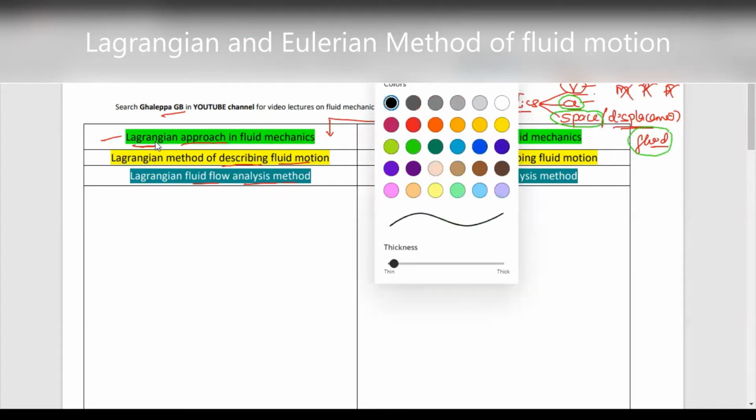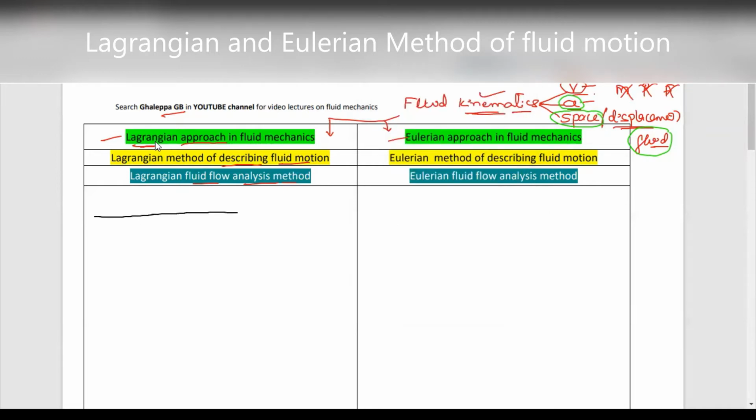Now we'll consider one example and apply the Lagrangian and Eulerian fluid motion. Let us consider one pipe, where D is the diameter of the pipe.